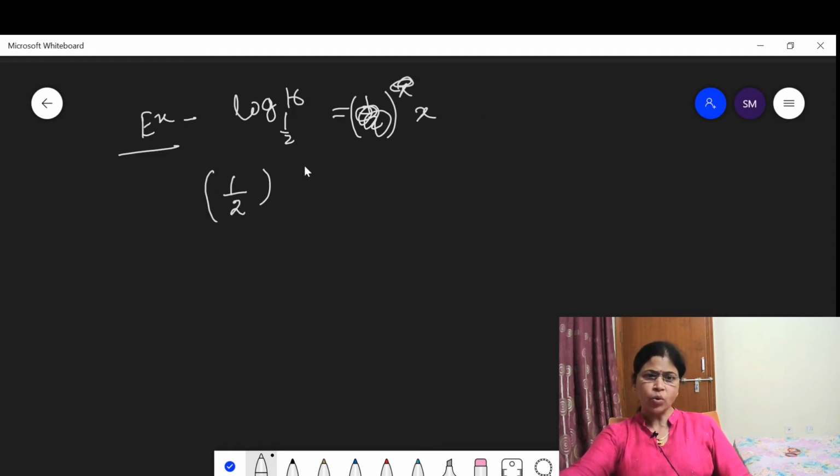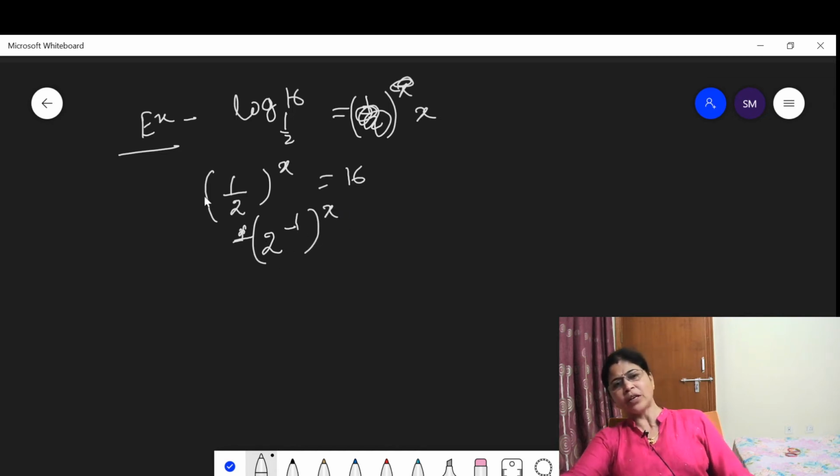This shows that (1 upon 2) to the power x is equal to 16. Then 1 upon 2 can be written as 2 to the power minus 1. If I write 2 to the power minus 1 in place of 1 upon 2, am I wrong?